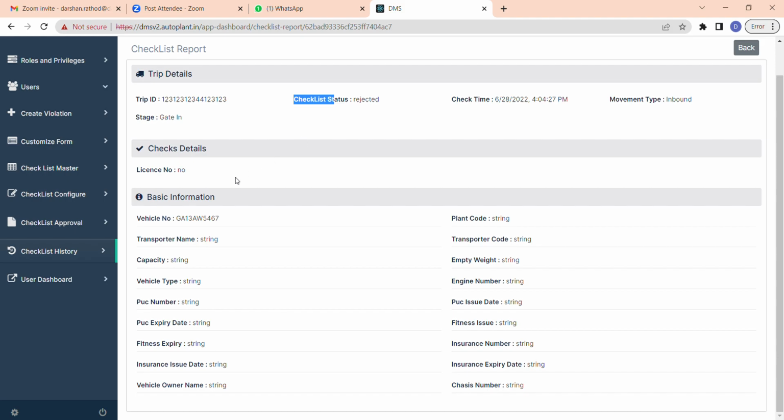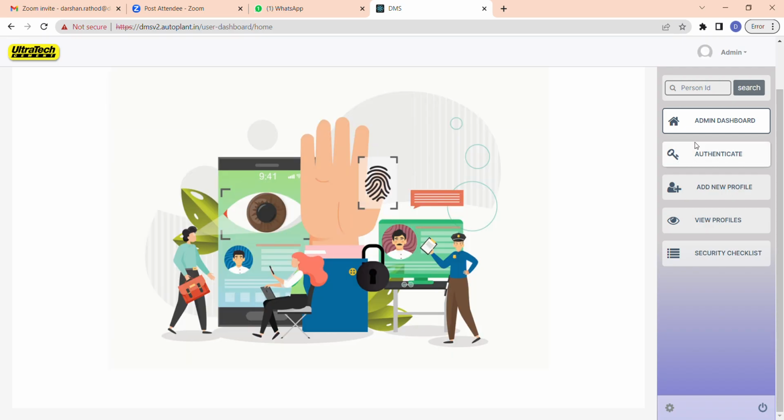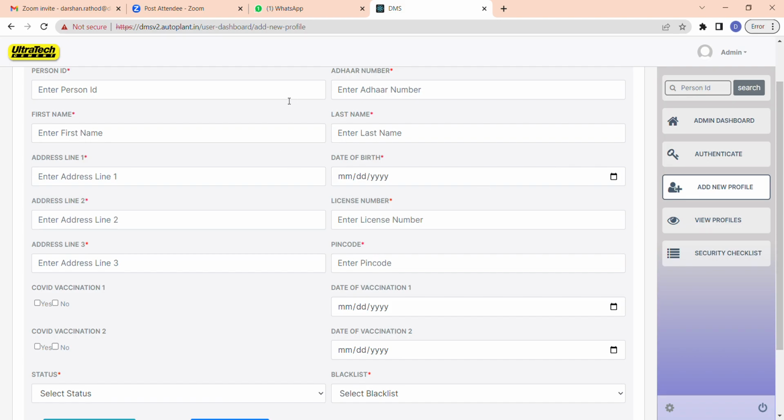Now I would like to go to the user dashboard. In the user dashboard, as you can see, the first option is person ID. It is for the driver and the worker. You can find them manually with the help of their person ID. Each person has a person ID, so you can enter it and find the person with their person ID.